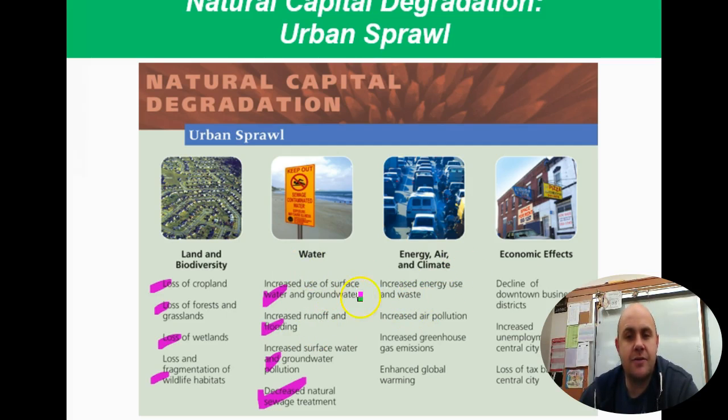With energy and climate, so we increase the energy use and waste, we increase pollution, we increase greenhouse gases, and we cause global warming issues. With economics, the decline in the downtown business areas creates a lot of its own problem because people move out into the suburbs. We have increased unemployment in the center of the city, which creates crime and all kinds of major things there. And then we lose the tax base to keep the center of the city functioning properly. These are all things that are problems that are created from suburban sprawl. So that's the start of this process. We'll move on to the next section coming up here.